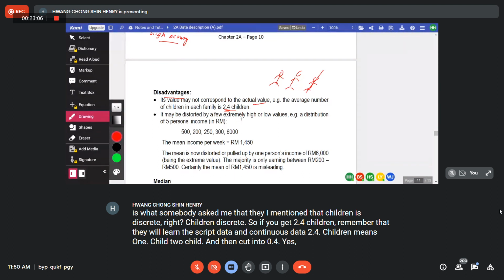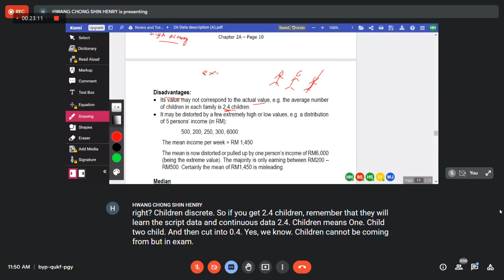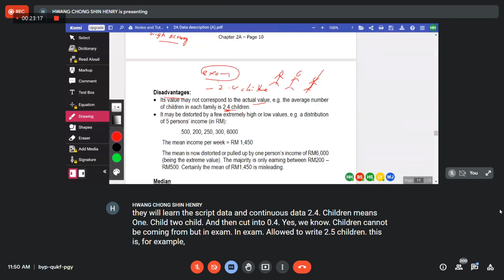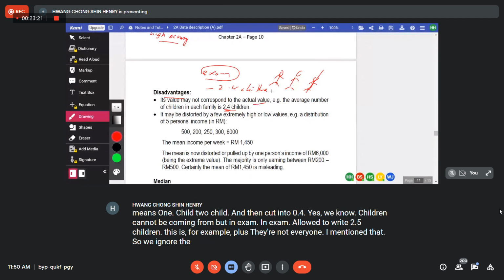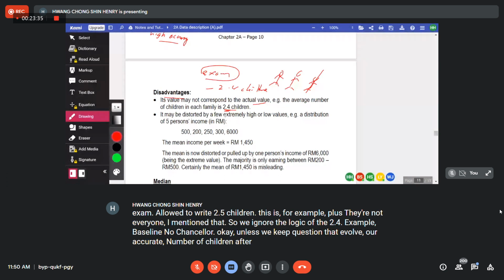Yes, we know children cannot be 0.4, but in the exam you are allowed to write 2.5 children. This is for exam purposes. Not everyone, I mentioned that. So we ignore the logic of the 2.4 there. For exam purposes, no choice. Unless we give a question that involves an accurate number of children after you calculate the mean.